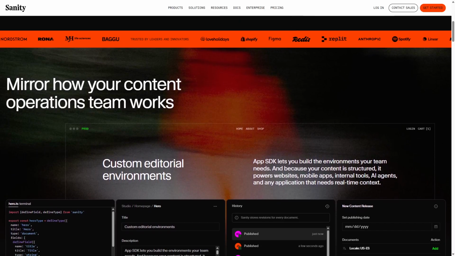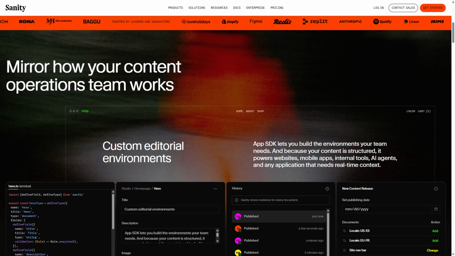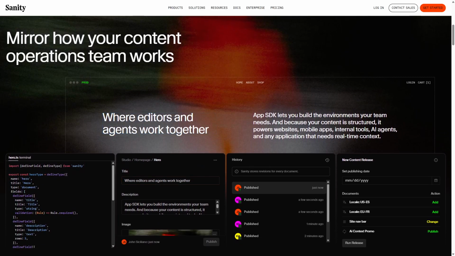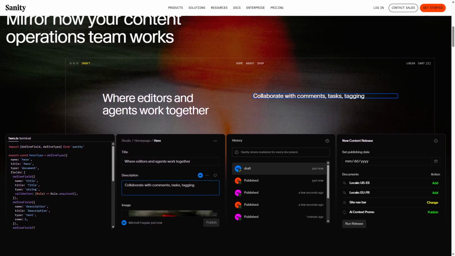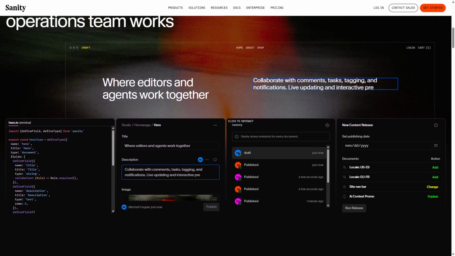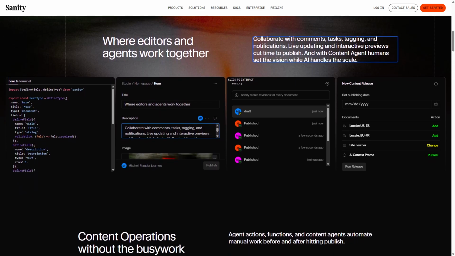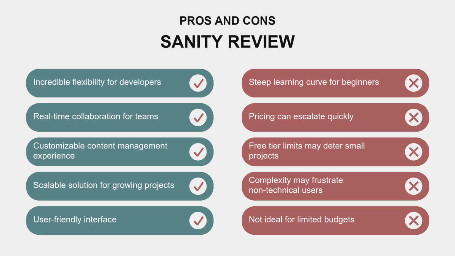One area that feels a little unclear is the pricing structure. While they offer a free tier, the paid plans can get pricey depending on your usage, which might deter smaller projects or individual creators. Overall, it's a powerful tool, but it does come with its complexities.